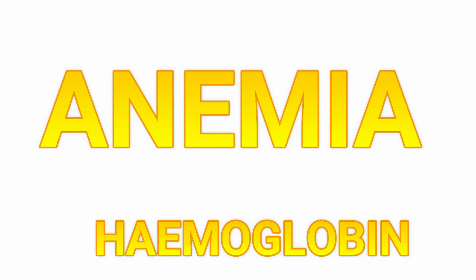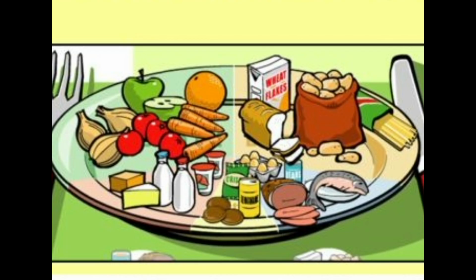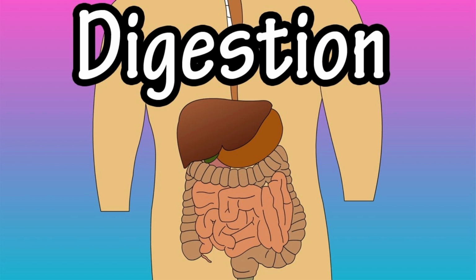Anemia. Anemia is caused due to the deficiency of iron in the body. The hemoglobin content of the blood is reduced. In such a condition, the person may get tired easily. To avoid this condition, the person should take iron-rich food like apple, carrot, spinach, egg yolk, meat, and other green leafy vegetables. Let us learn the process of digestion of food.